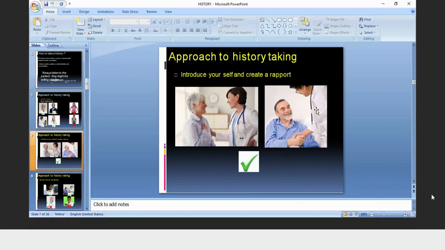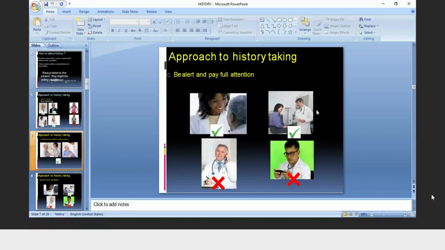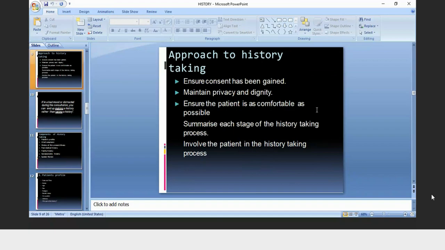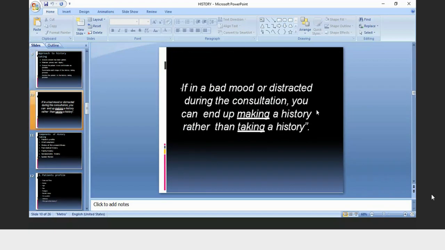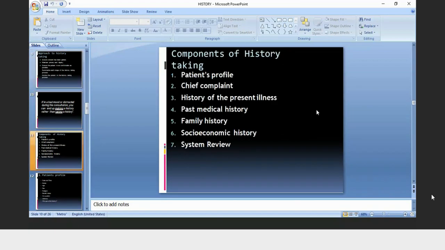First you will introduce yourself, and you have to maintain good communication. You should be alert, and should pay full attention to whatever the patient is saying to you. You have to maintain the privacy of the patient. And these are the important things. You have to mention the patient's profile: name, age, sex, occupation, and chief complaints of the patient. Then history of the present illness.